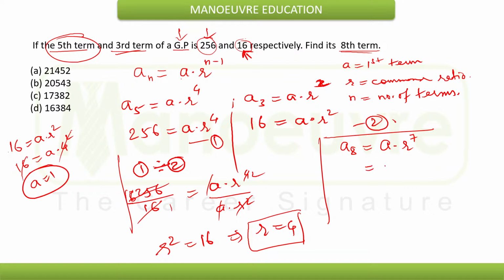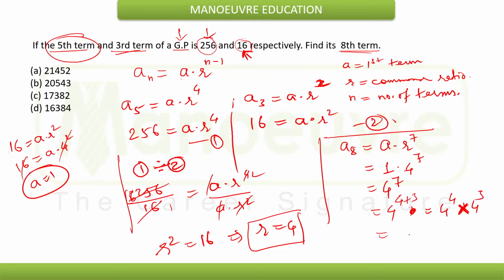I can clearly find this value as 1 into 4 raised to 7, so the answer will be 4 raised to 7. I can write 4 raised to 7 as 4 raised to 4 plus 3, that is 4 raised to 4 into 4 raised to 3.